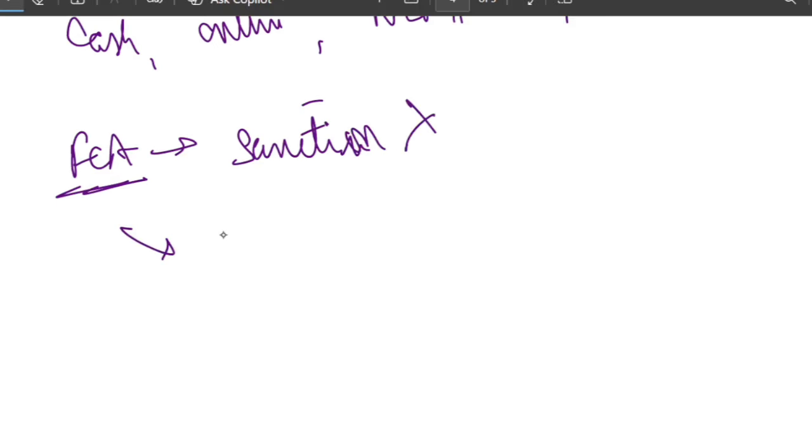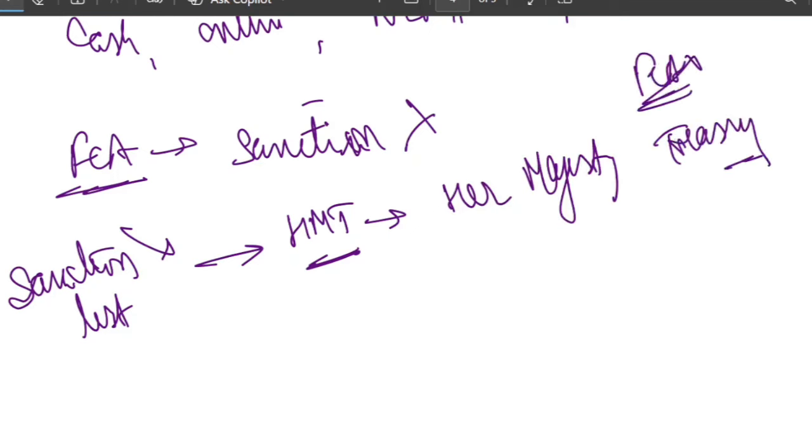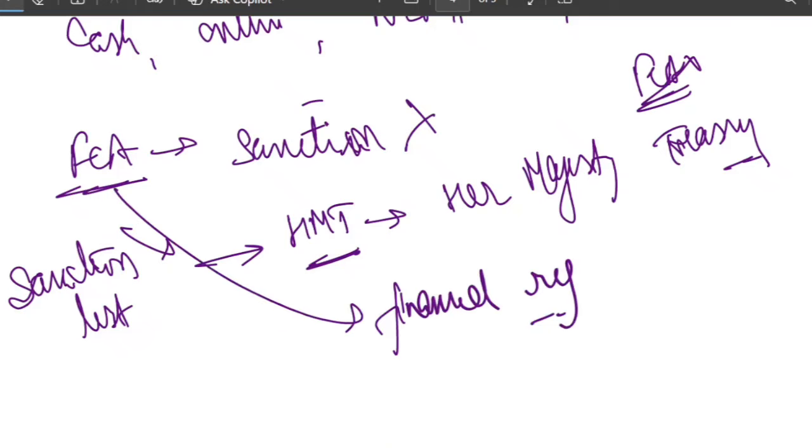Because the UK sanction list is managed by HMT. Who manages the UK sanction list? HMT, which stands for Her Majesty's Treasury, not the FCA. The FCA does not maintain the sanction list, rather HMT manages it. The FCA only gives financial regulation, so it does not maintain the sanction list.